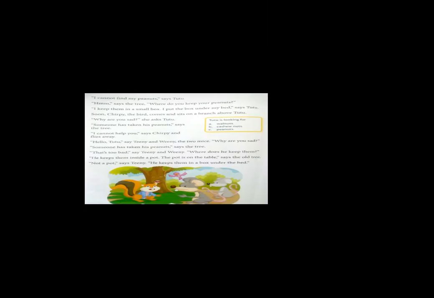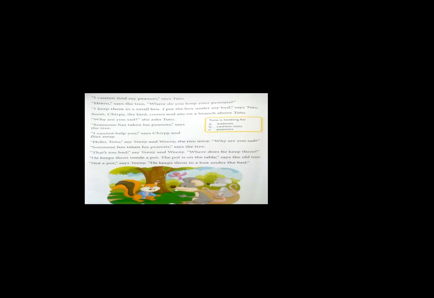Now, the big old tree was very wise, so he didn't tell the truth to Teeny and Weeny that the peanuts were kept in the box under the bed. What he said was that the peanuts were kept in a pot and the pot was kept on the table. "Not a pot," says Teeny.